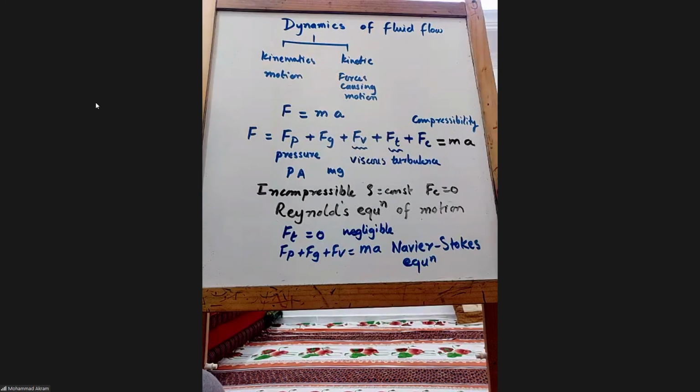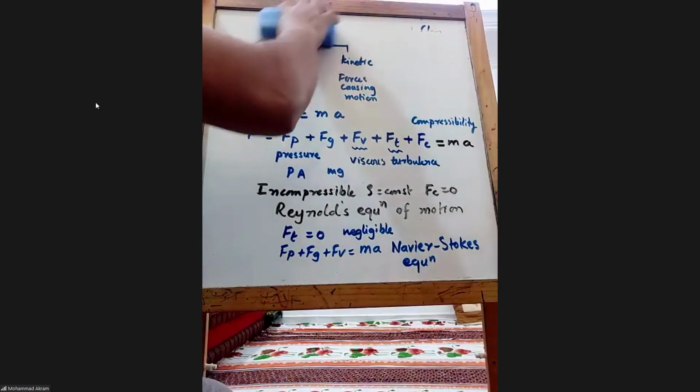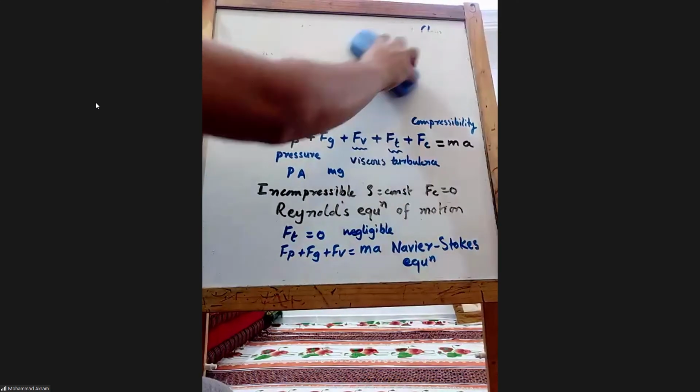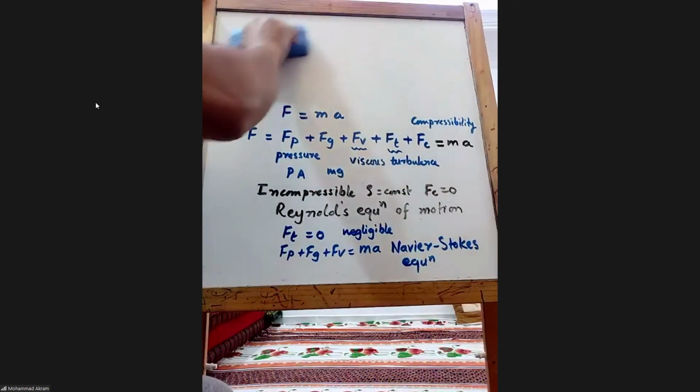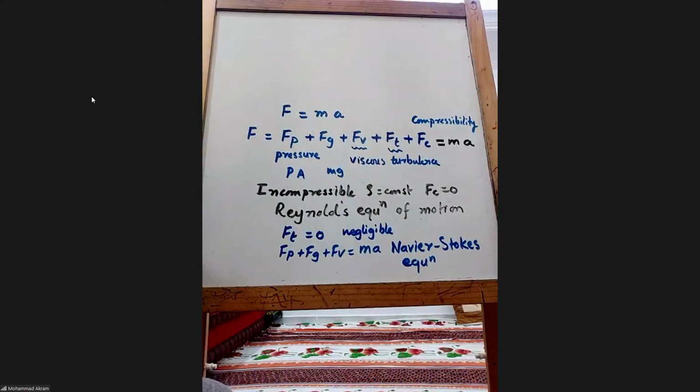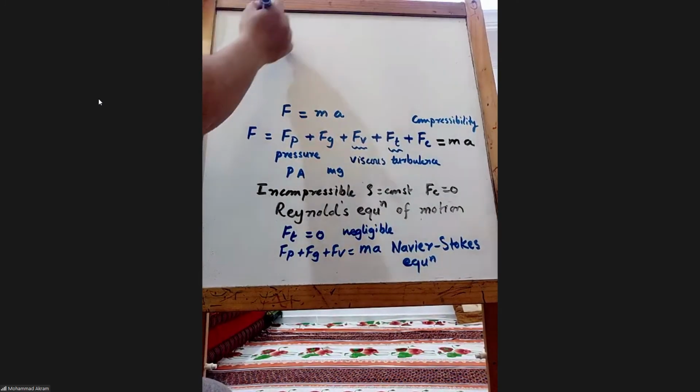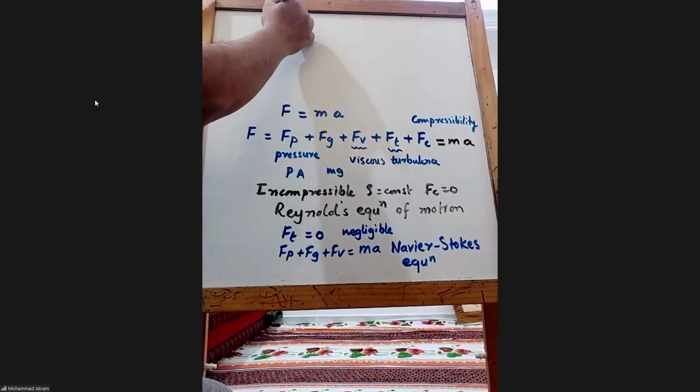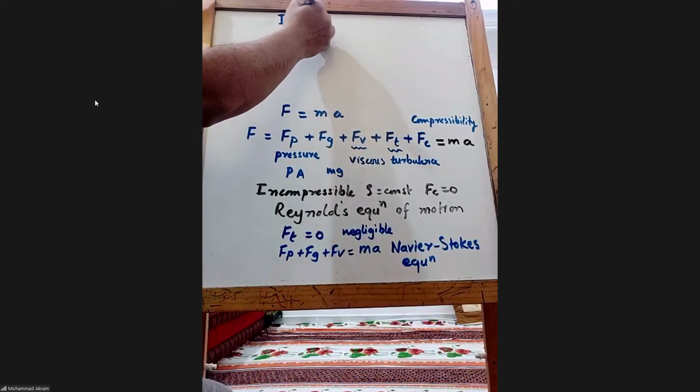If I further reduce this, say for example, I am applying it for water, which force will go down? Fv. Viscosity is 0 for water, right? So ideal flow. Is it exactly 0 for water, doctor?